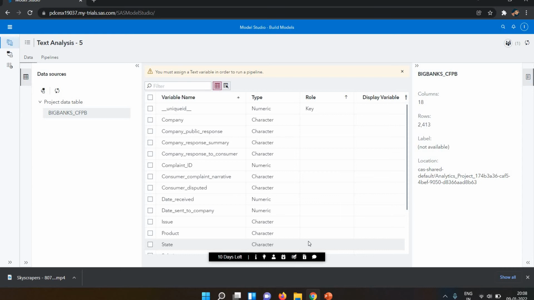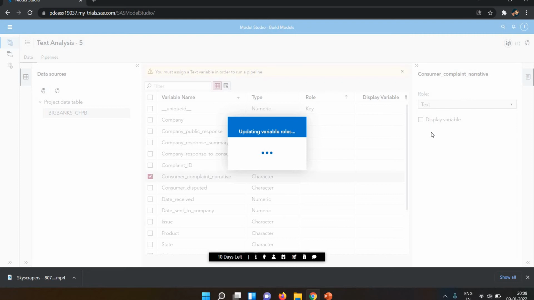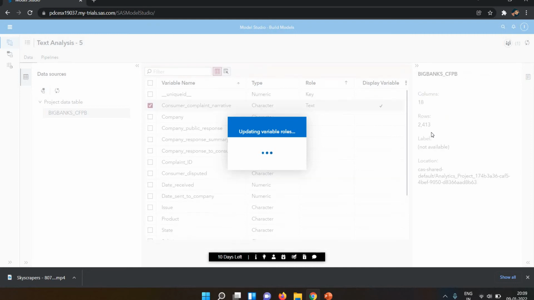First of all, we need to declare the text variable. I'm selecting consumer complaint narrative, meaning what the consumer wrote about the complaint. This is 3 or 4 lines of text that we need to analyze.